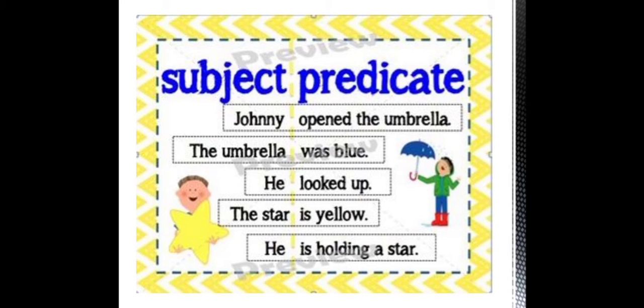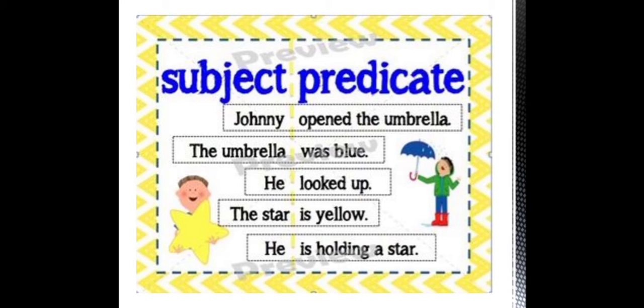He looked up. We are talking about whom? We are talking about he. And what did he do? Looked up. So he is your subject and looked up is your predicate. The star is yellow. The star is the subject. Is yellow is your predicate. He is holding a star. He is the subject. Is holding a star is your predicate.